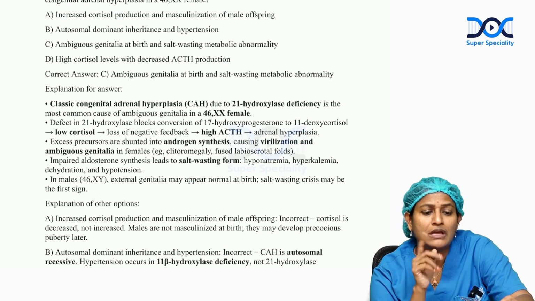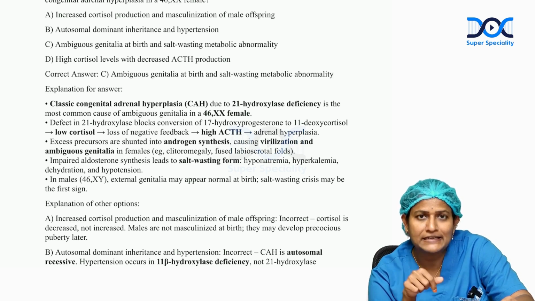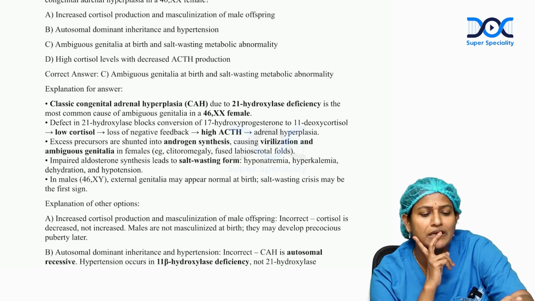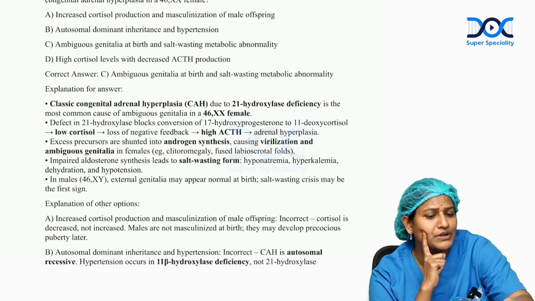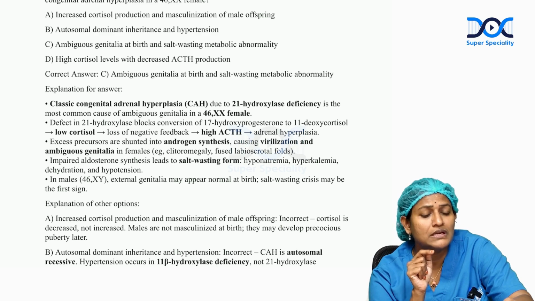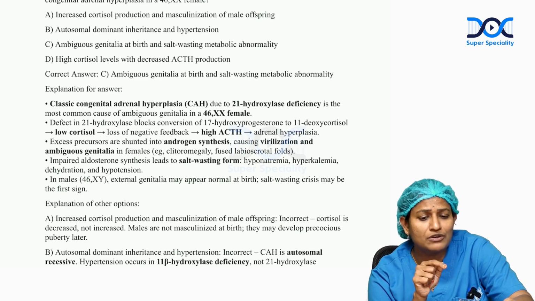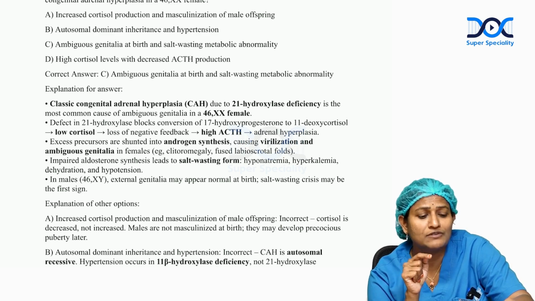With this background, when we come to the first option, increased cortisol production and masculinization of male offspring, this is wrong because cortisol production is decreased, and this is the condition where the negative feedback mechanism is not happening. And option B is autosomal dominant inheritance and hypertension. This is an autosomal recessive condition. And option C, yes, that is correct, ambiguous genitalia. Option D, high cortisol levels with decreased ACTH production. No, this is wrong because cortisol levels will not cause a negative feedback mechanism, so ACTH production will be very high.